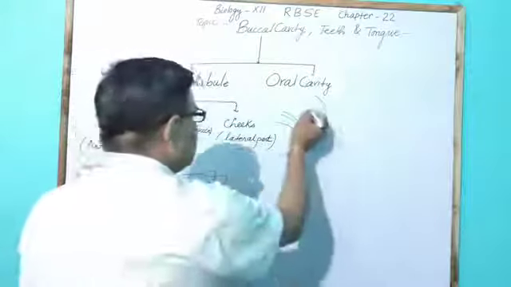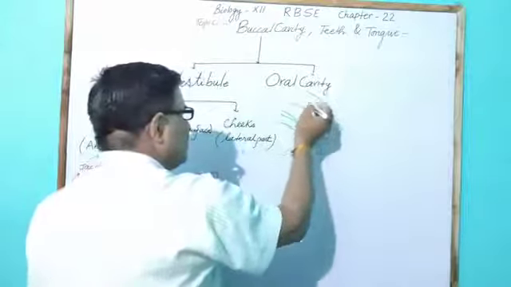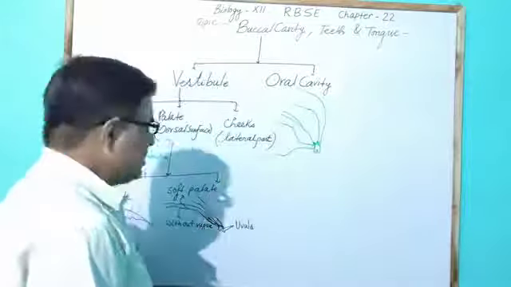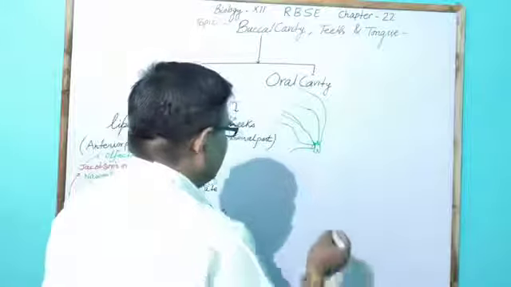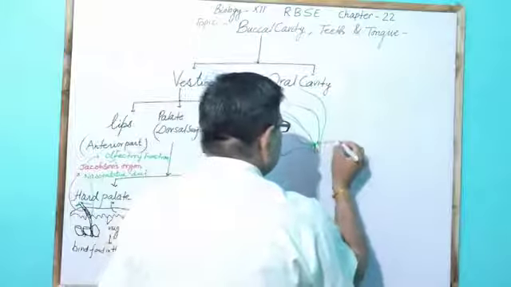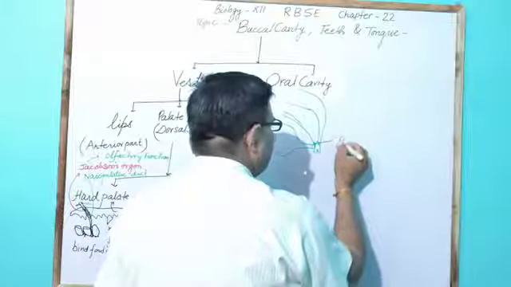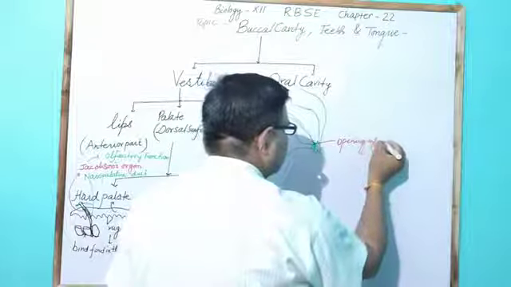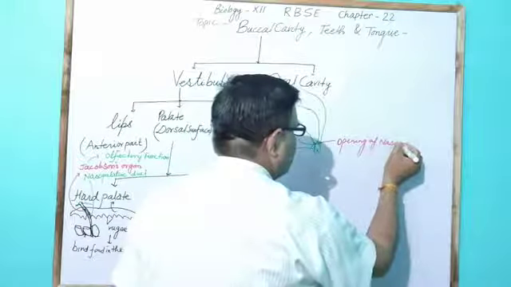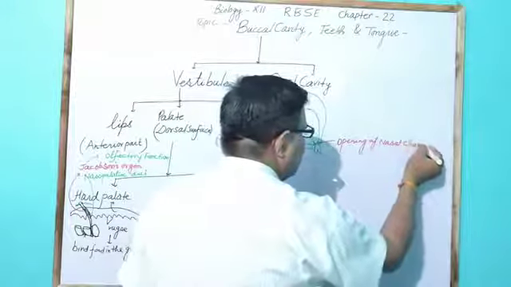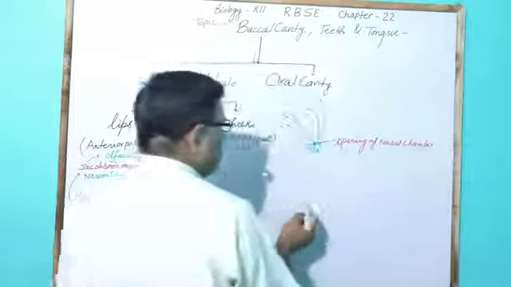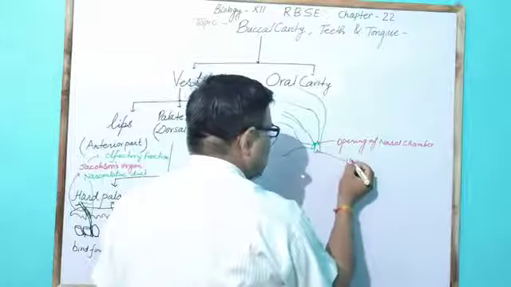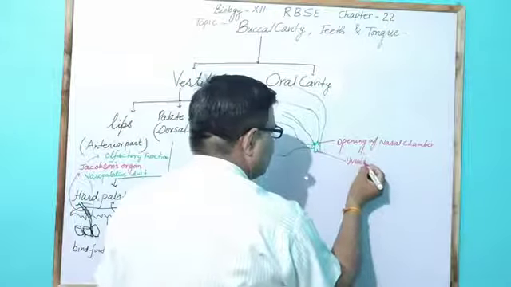Here, the nasal chamber opens into the pharynx by the help of a pore, and this is the opening of the nasal chamber. It is closed by the uvula.